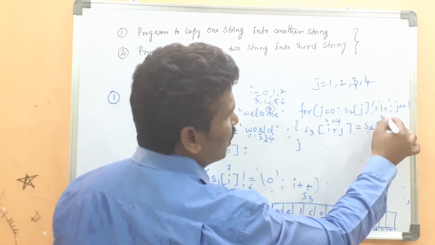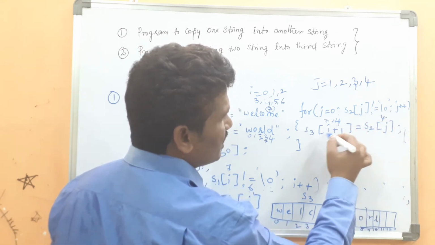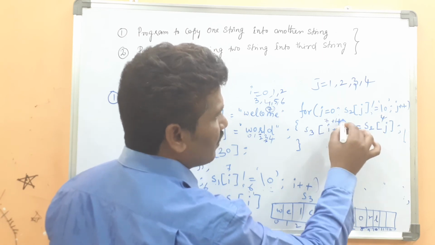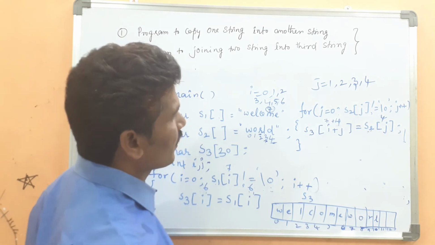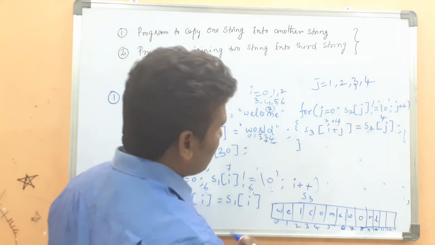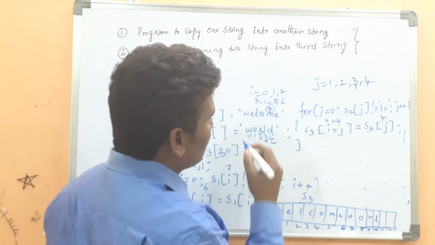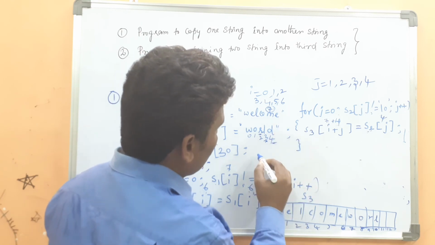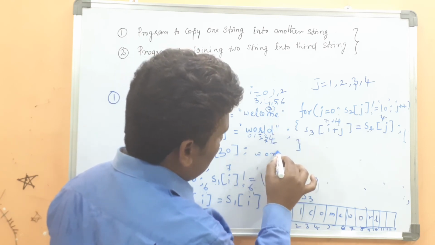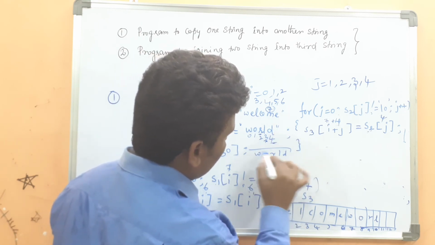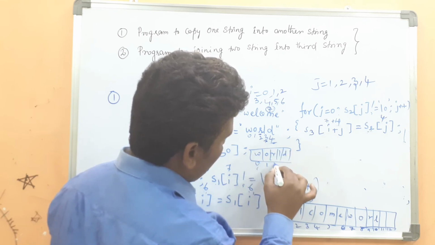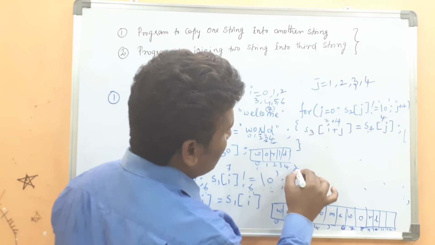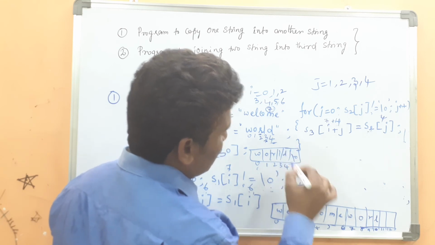Then the S2 of 4 character will be placed in S3 of 11. What is S2 of 4? D. Here W, O, R, L, D, indexes 0, 1, 2, 3, 4. At 5, the null character will be placed.